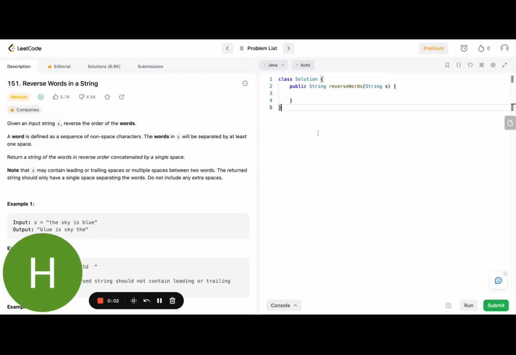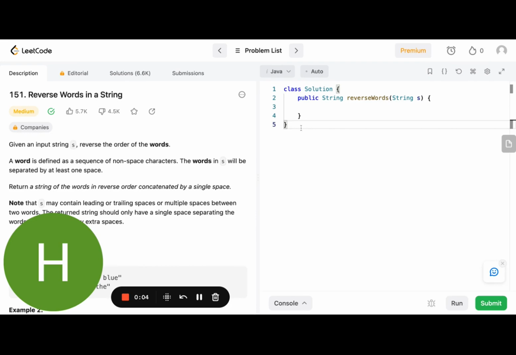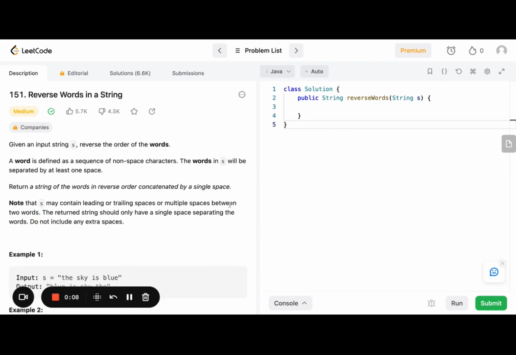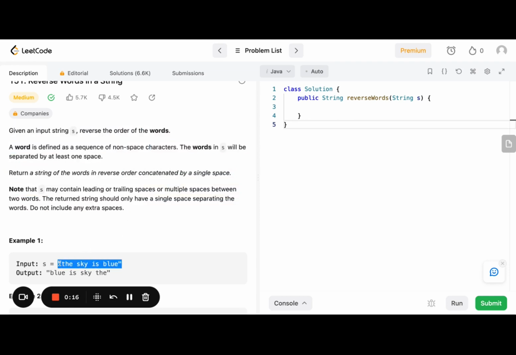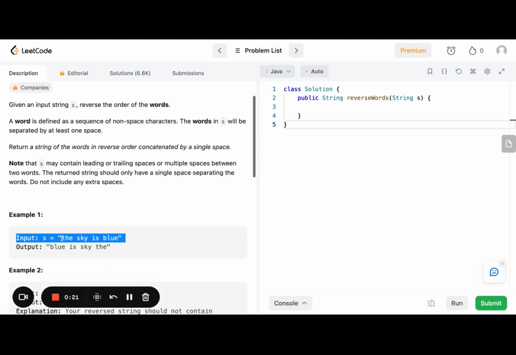Hi everyone, this is a continuation from the video I just did. So how the heck did I get rid of this thing? Okay. So reverse words in a string. Again, I'm going to stitch the videos together, so I'm not going to reread this. But really, we're trying to reverse individual words in a string and not the individual characters. So the sky is blue becomes blue is sky then.